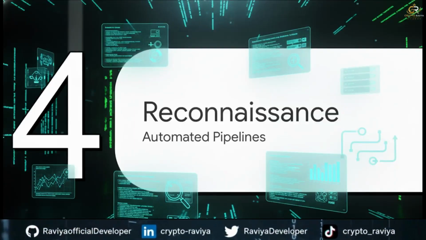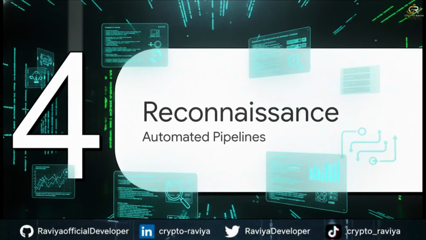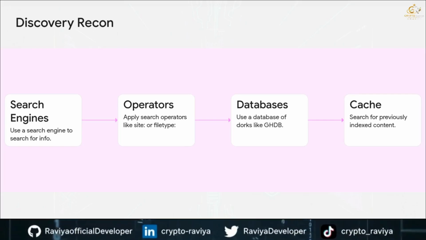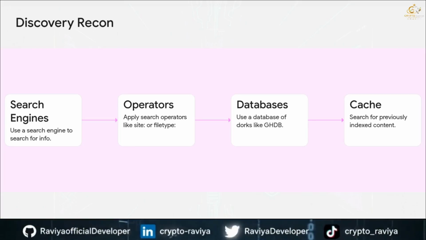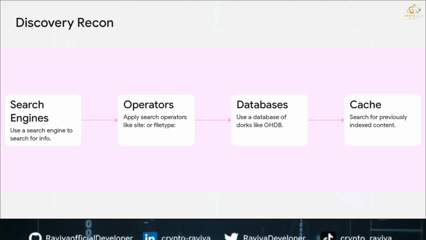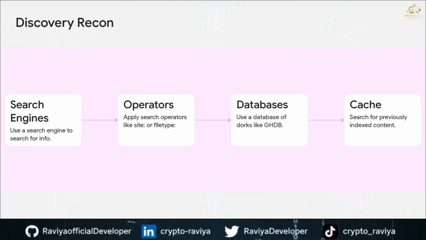Section 4. Automated reconnaissance pipelines. Now, you might be wondering, are ethical hackers and threat actors just typing these queries into Google one by one? Absolutely not. They scale them. This exact 5-step passive reconnaissance workflow is a staple in professional red team operations.